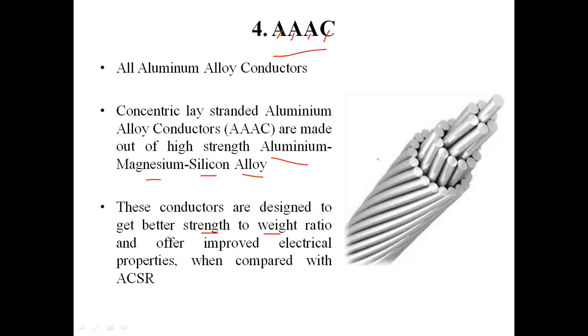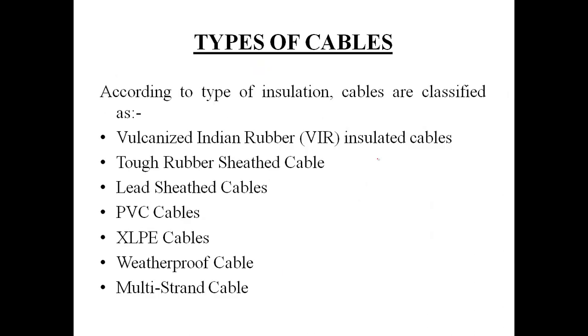Now let's discuss about the cables. As we know that cables are simply the combinations of wires, insulated wires, placed in a common or single jacket. Students, according to the type of insulation, cables are classified in the following categories. The first one is VIR, that is vulcanized Indian rubber insulated cable. Then the second one is the tough rubber sheathed cable, or simply TRS cable.